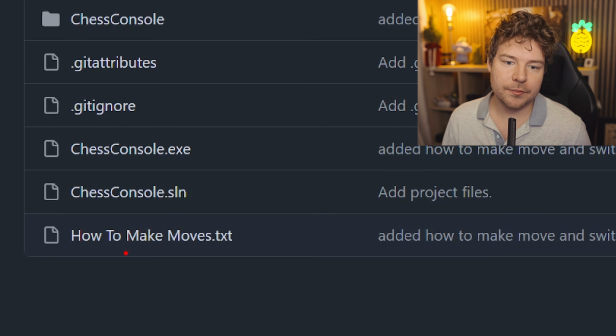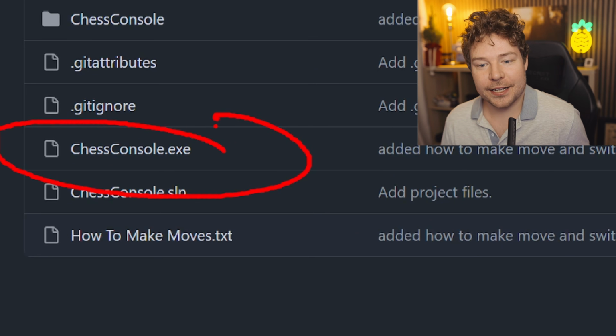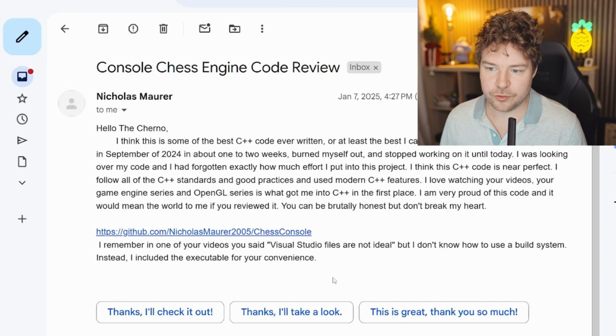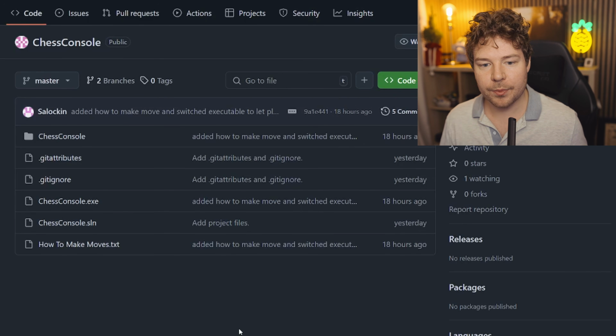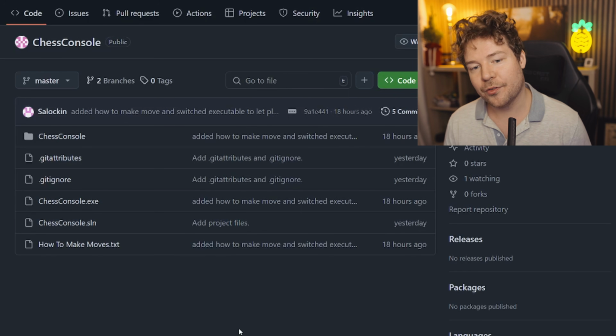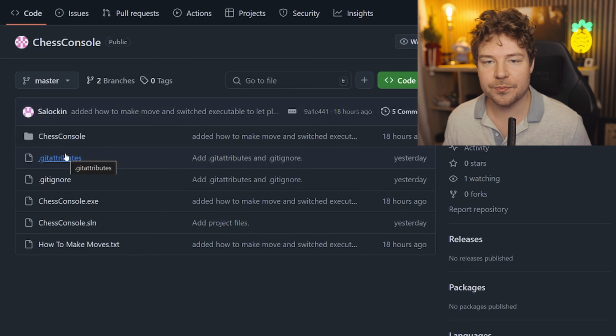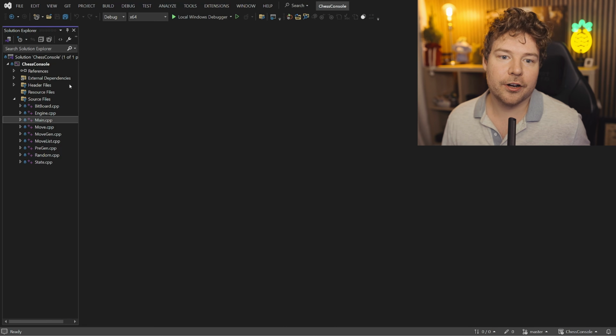Now, second of all, I don't like the fact that you have an executable here. Now, you mentioned that you did this for my convenience, which first of all isn't convenient for me at all because I'm not reviewing the executable. I'm reviewing the code anyway, and building the code is part of that process. So I've actually already got it open in Visual Studio.